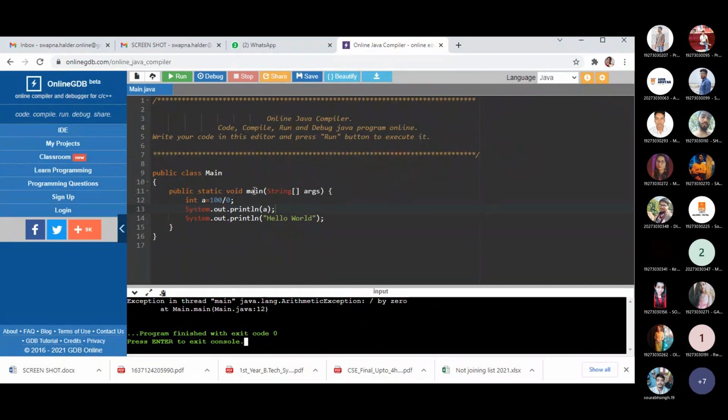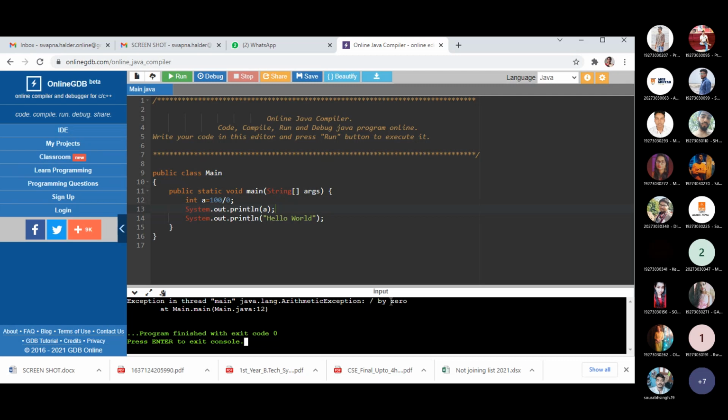Why is it the main method? Because this instruction is trying to execute in this method. The default handler will handle this and show you the statement: exception in thread main java.lang.ArithmeticException.